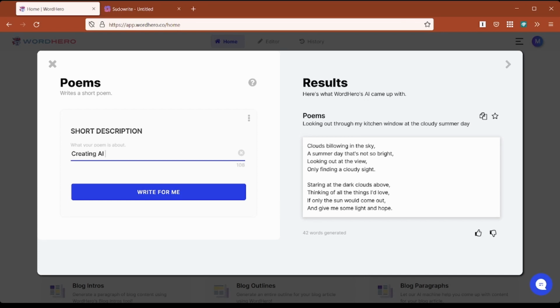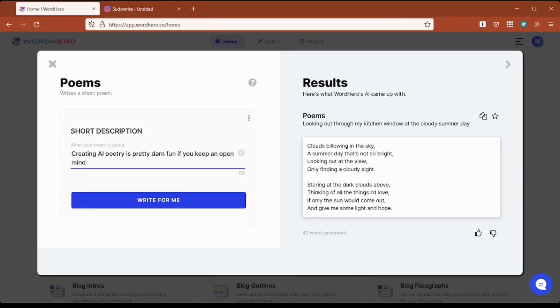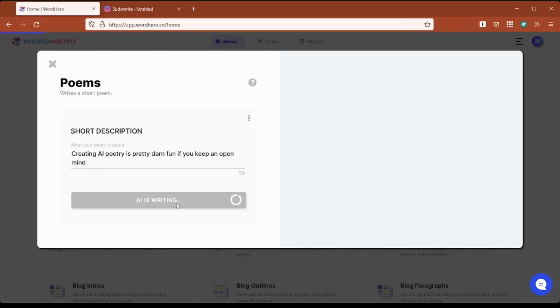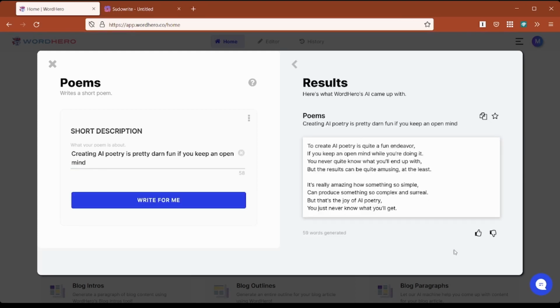creating AI poetry is pretty darn fun. You keep an open mind. There we go. Write for me. This tends to be very, very quick. Okay, so in the case of Wordhero, it tends to be really quick. But there we go. To create AI poetry is quite a fun endeavor if you keep an open mind while you're doing it. Hey, steal from me, why don't you?